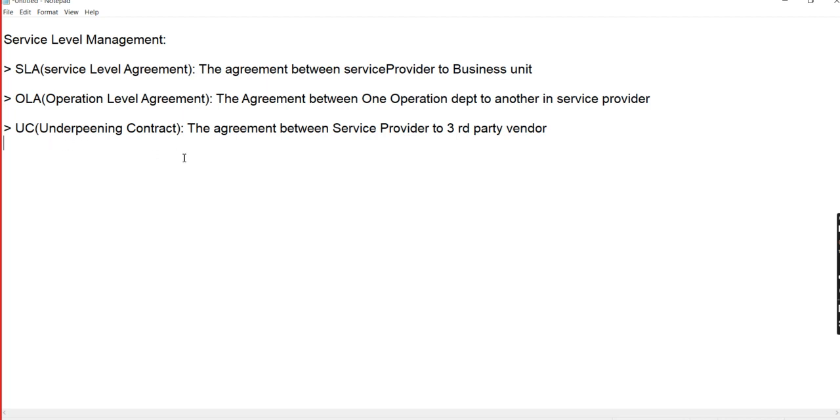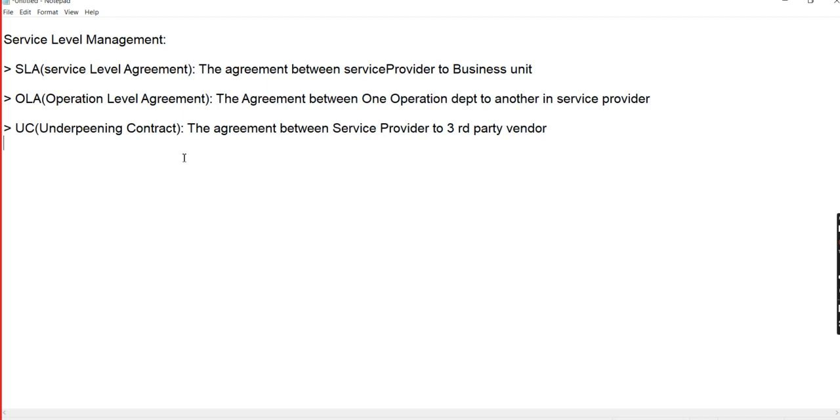And the third one is the underpinning contract. Underpinning contract means the agreement between the service provider and a third-party vendor. The service provider is our Wipro, and our client is, for example, Rolls Royce. Rolls Royce raises an incident, and that incident is resolved by the service provider, Wipro or TCS, whatever it may be, that IT company. That service provider is also connected with third-party vendors.